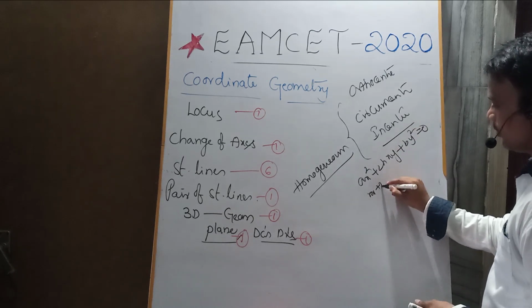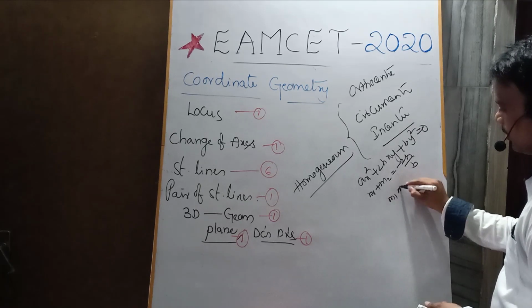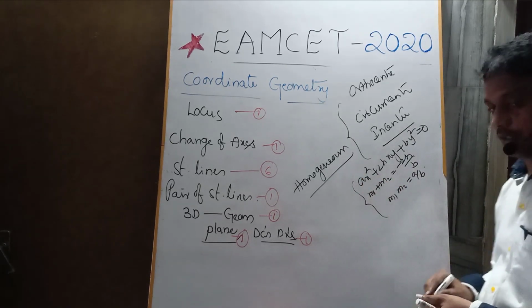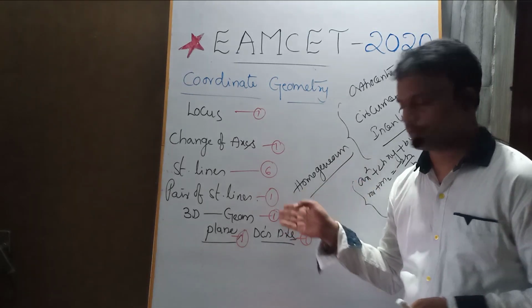Sum of the slopes m1 plus m2 equals minus 2h by b, product of the slopes m1 into m2 equals a by b. Okay, right? So please focus on the standard formulas and the homogeneous concept. There will be a chance to get that one question.